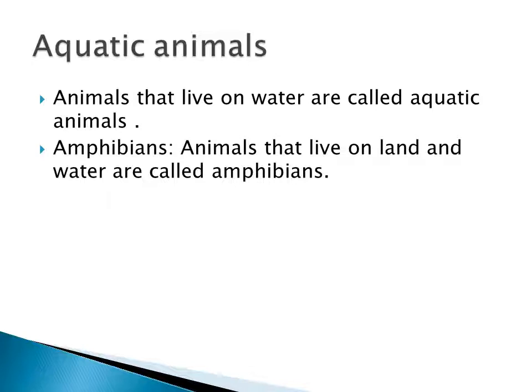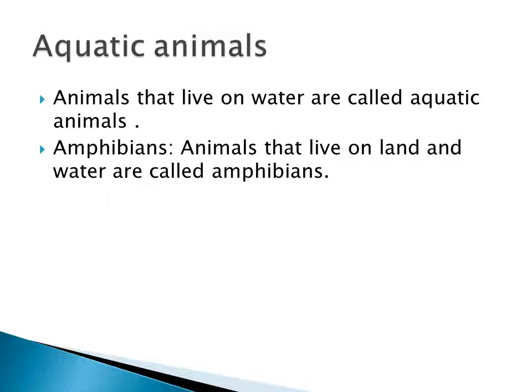With the help of the flippers, they will move from one place to another. So when they need oxygen, they will come to the surface of the water. Near their head, there is a blowhole. Okay. So with the help of the blowhole, the air will go inside.